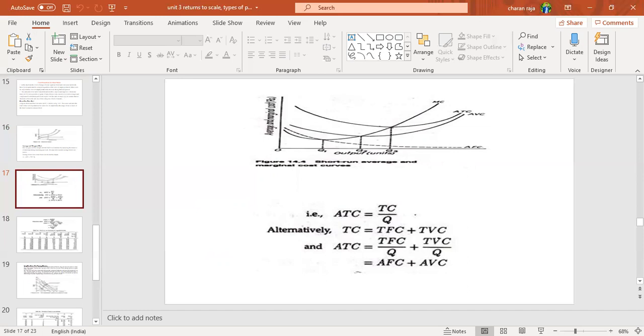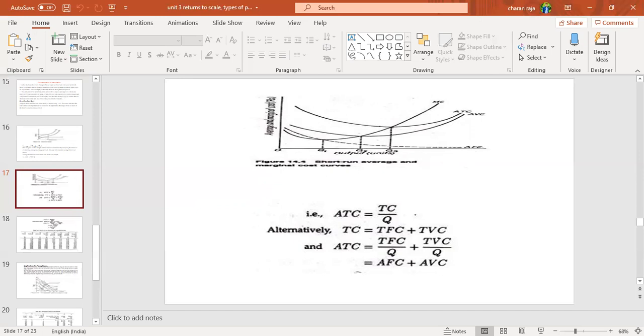Next, coming to the point of average fixed cost. Average fixed cost means as output increases, average fixed cost decreases. It means the cost incurred divided by the total number of units produced. It is nothing but average fixed cost.